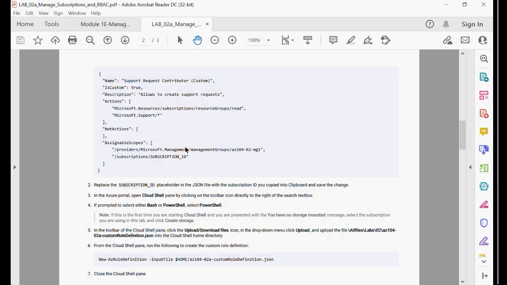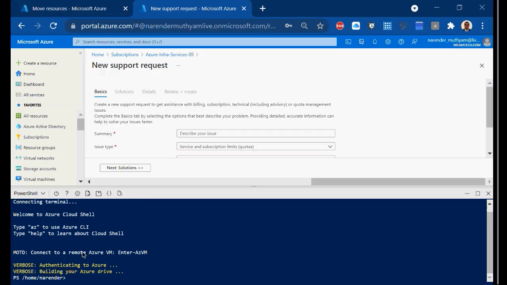It's already there. Only thing is you should know how to use it. And in upcoming sessions I'll be talking about it. But for now, to unblock you from this lab, what am I doing here now? Assuming that I have already updated the subscription ID, how will I upload it?